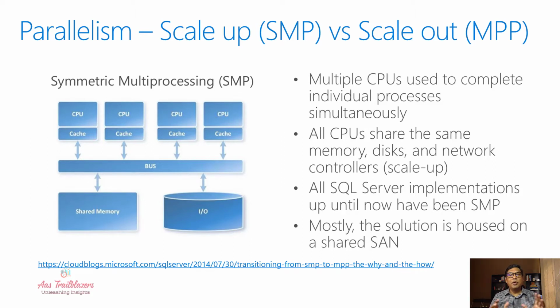So your computing infrastructure is limited by that constraint. In this computing architecture, there is only one server, and each CPU in the server shares the same memory, disk, and network controllers. And as I said earlier, this architecture is called a scale-up architecture.